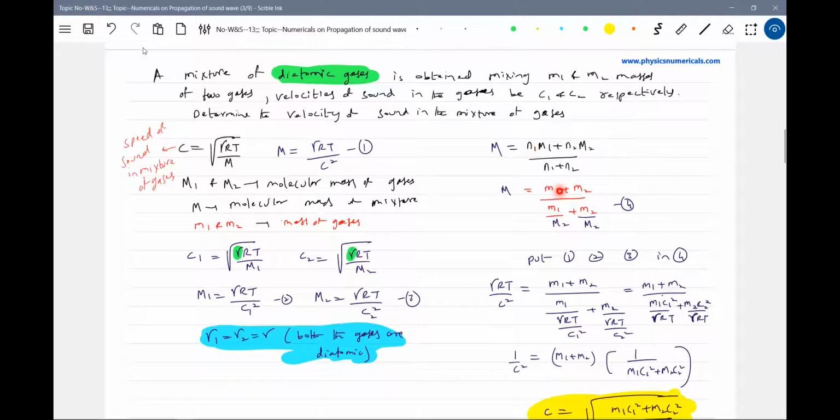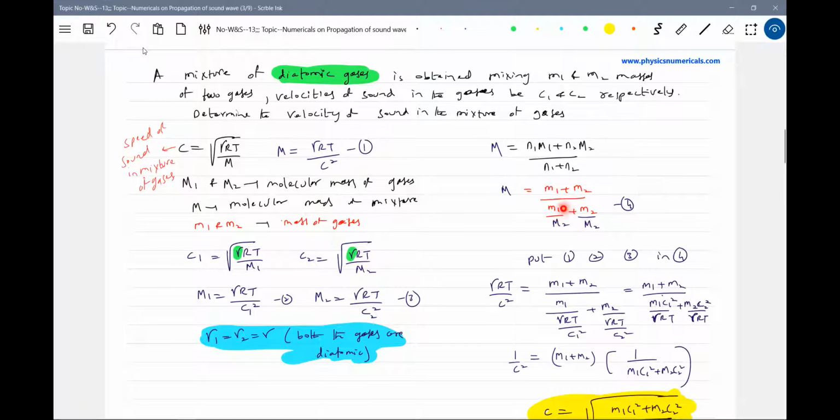Okay, here I think I wrote it clearly. Number of moles, what you can write, is mass by molecular mass. I think this is a formula you come across in chemistry.